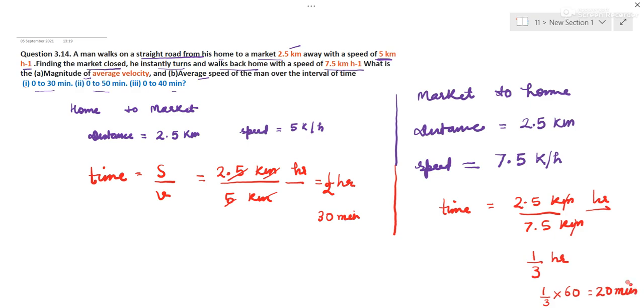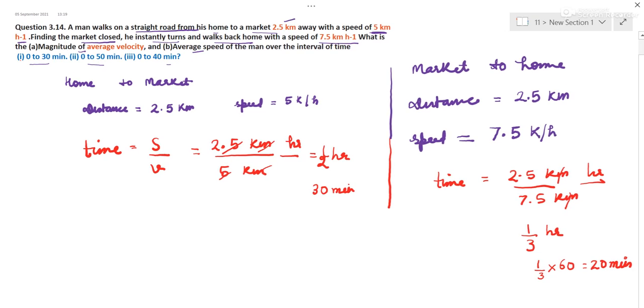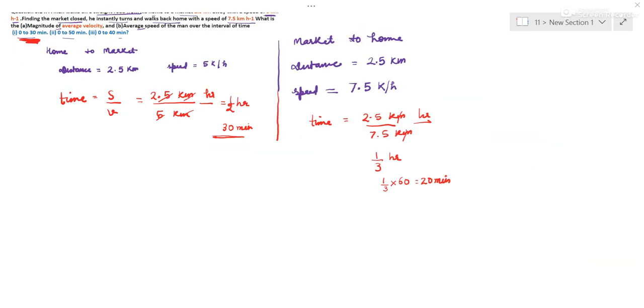Now they have asked the average speed and average velocity over 0 to 30. So 0 to 30 he reached market. Okay, so we will do the case. Case 1 for 0 to 30 minutes.